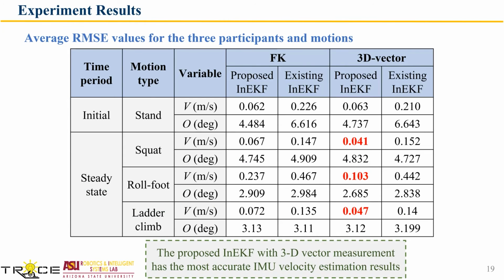We also compare both filters' performance with different measurement models. Here we have the average RMSE values of the 3D vector and full kinematics measurements for the 3 participants and the motions. We found that the proposed InEKF with 3D vector measurements has the most accurate IMU velocity estimation results. This may be because the full kinematics measurement introduced more uncertainties to the filter system than the 3D vector case does.